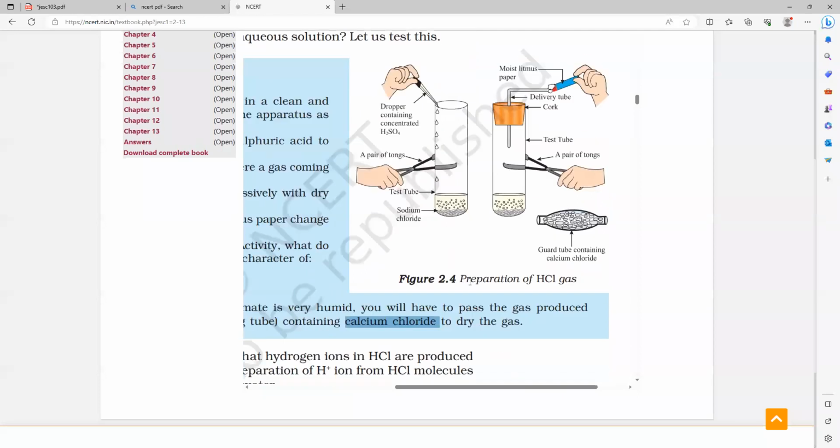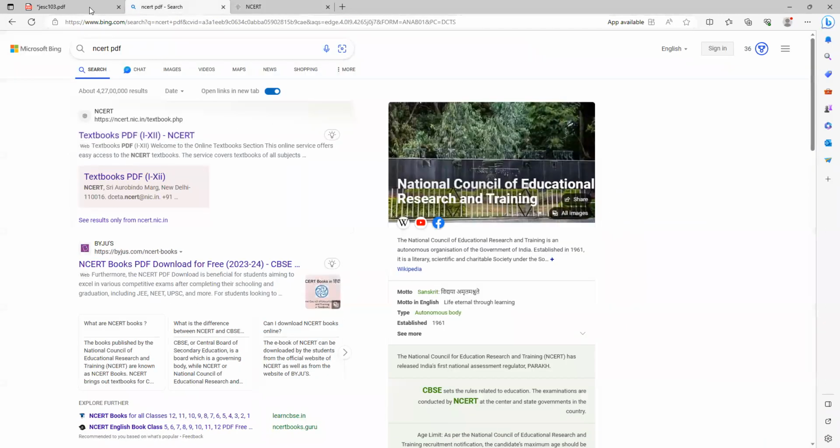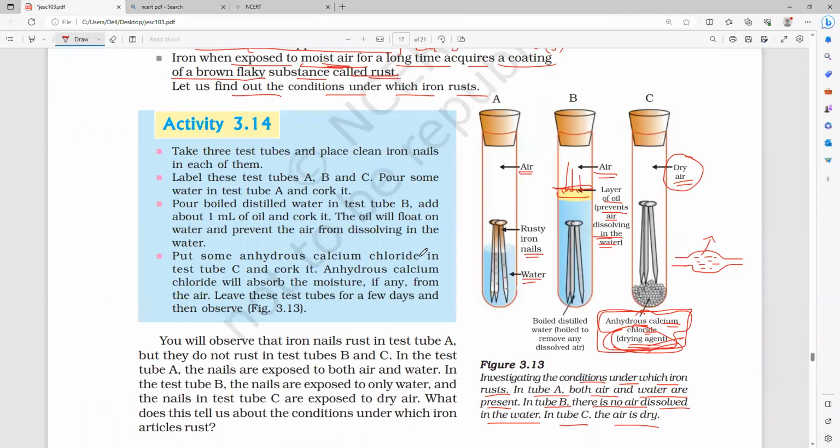So if the atmosphere is moist, we have to pass the gas through this guard tube first, and then we have to do the litmus paper test. So that is the importance of the guard tube here. So this guard tube contains what? Calcium chloride. What is the formula? Ca? Yes, please. CaCl2. Understanding?